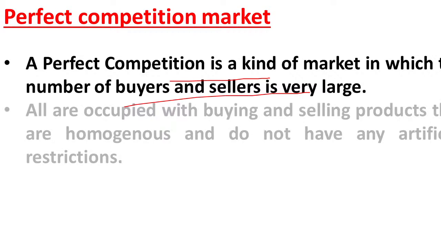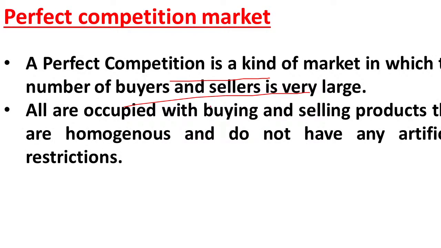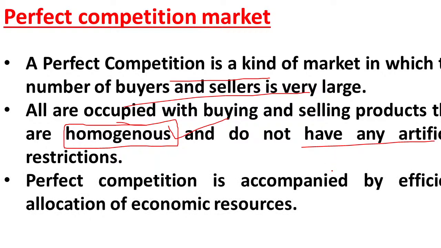And here sellers are selling homogeneous goods. Homogeneous means in all the shops the same quality of good is sold: the same color, the same taste, the same size, everything is the same. That is known as a homogeneous good, and there are no restrictions here. And perfect competition market is accompanied by efficient allocation of economic resources. Please remember, in perfect competition market we can see efficient allocation of economic resources.